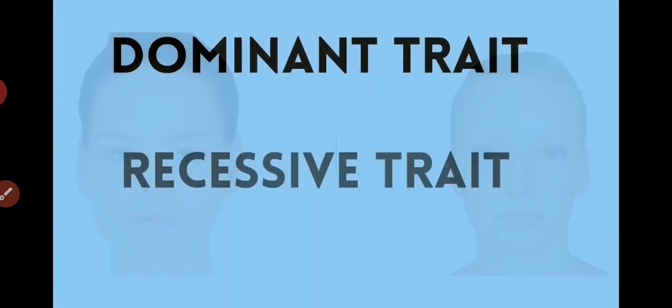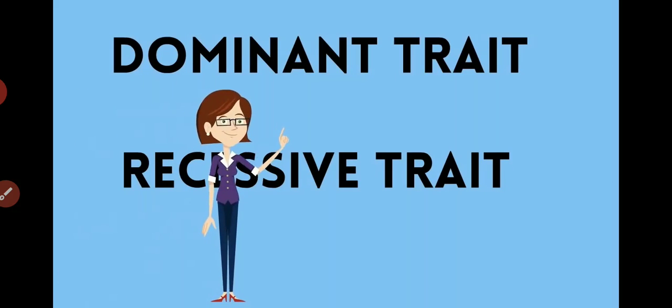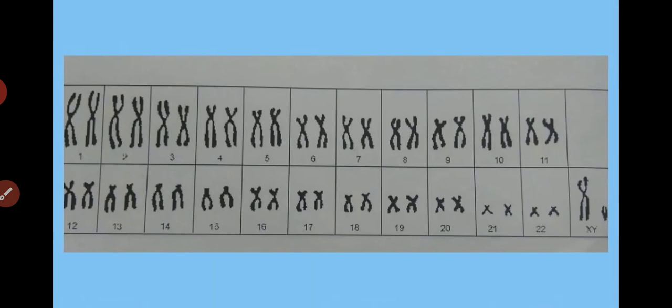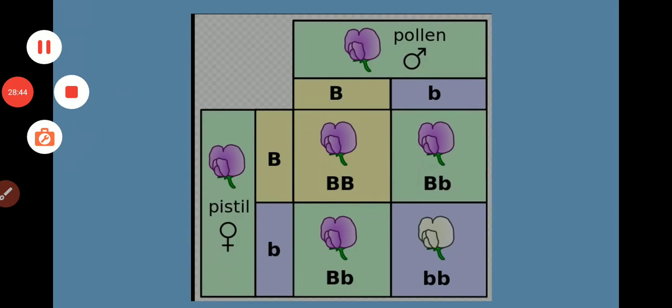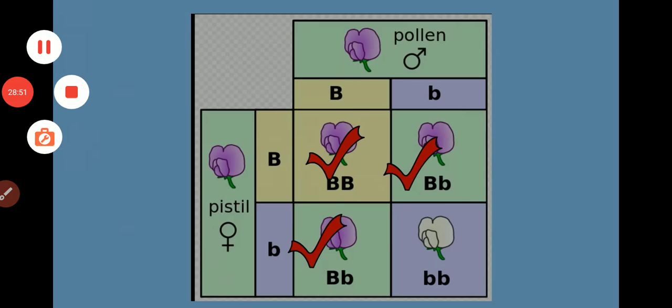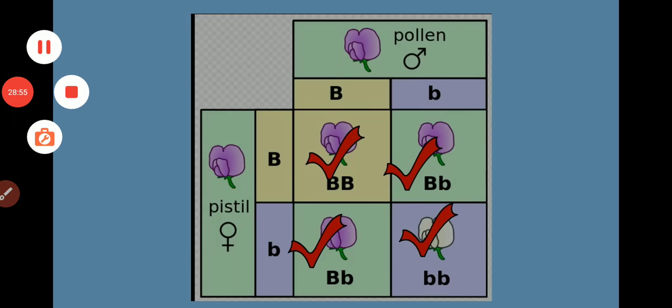Traits can also be dominant or recessive. Each individual has two alleles for each gene, one coming from the female and the other from the male. With dominant traits, an individual carries two dominant genes, or one dominant and one recessive gene. A dominant gene can be expressed even if only one copy of the gene is present. A recessive trait will be expressed if an individual has two recessive alleles.